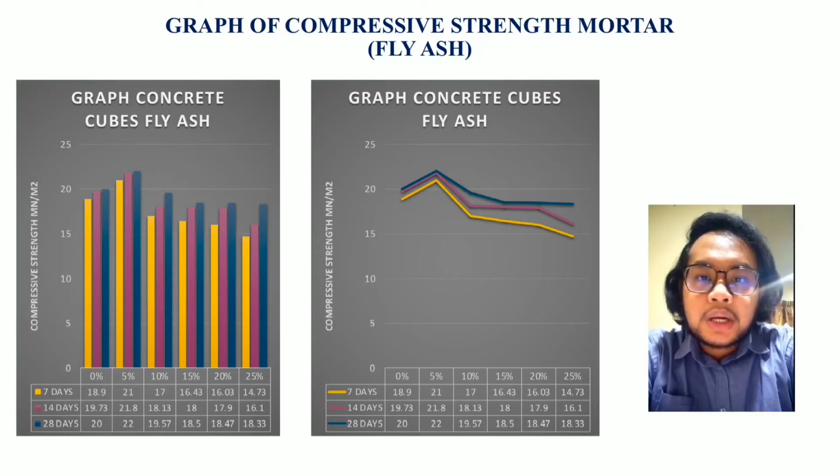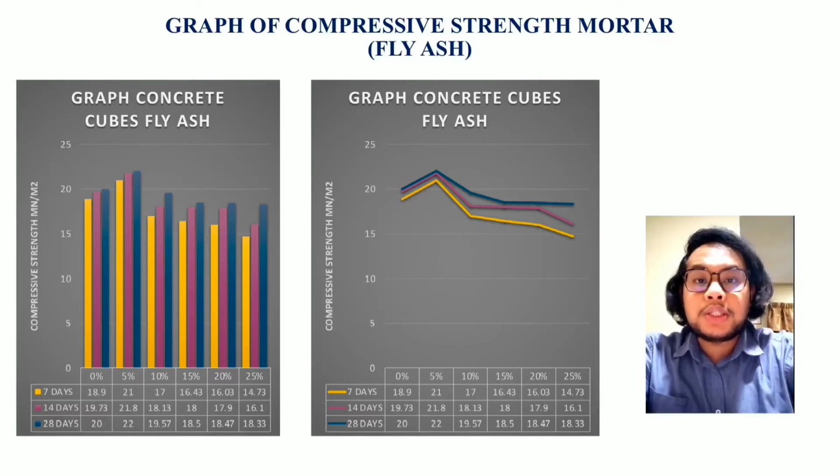The compressive strength using 5% fly ash as a cement replacement got the highest strength, showing an increase for the 28 days curing period compared to the 7 and 14 days curing periods. As an outcome of this result, replacement with 5% fly ash gives better strength compared to the control for the 7, 14 and 28 days curing periods.